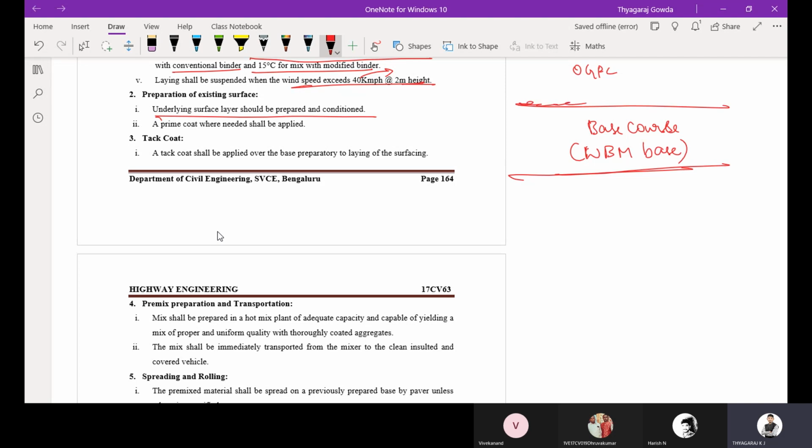Then you are going to apply a prime coat above this. Then you are going to place 20 mm OGPC, that is, the thickness is 20 mm. You can't go beyond 20 mm thickness. So remember, for OGPC only, it is a 20 mm thickness you are going to provide. Is it clear? Is it understood?